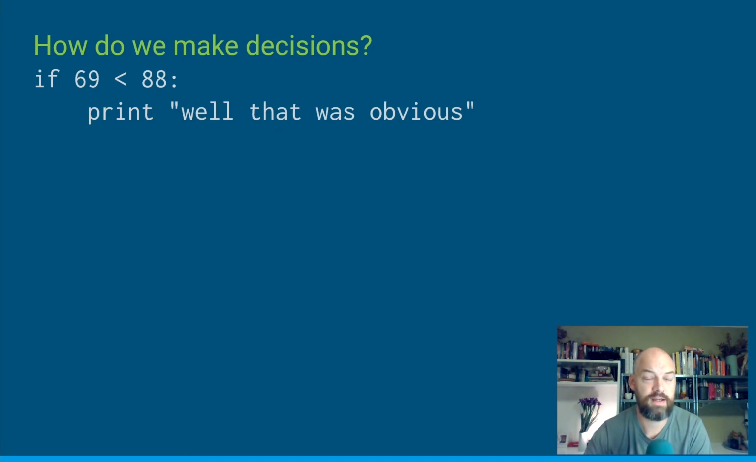69 smaller than 88. And so what this does is we use another word here, which is resolve. Does this resolve to true or false? If we're in a face-to-face situation, I would ask you, is 69 smaller than 88? And the answer is yes, it is. So that's true. It is true that 69 is smaller than 88. And so if true, print, well, that was obvious. Okay, so that's what it does.